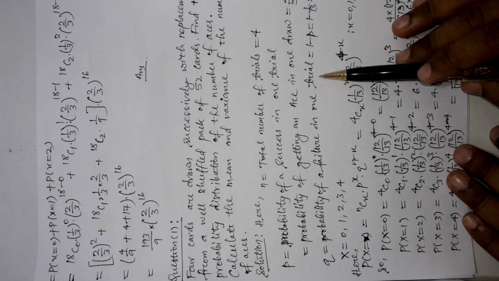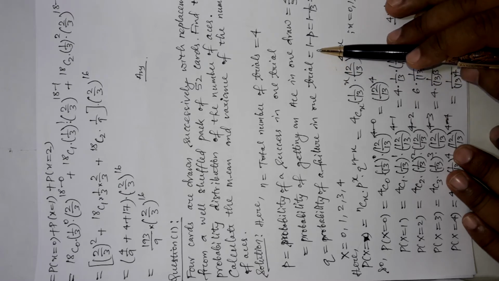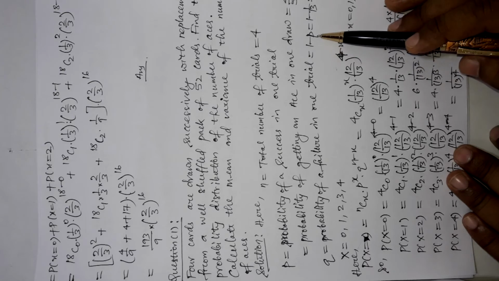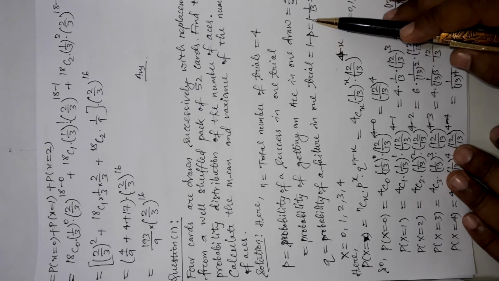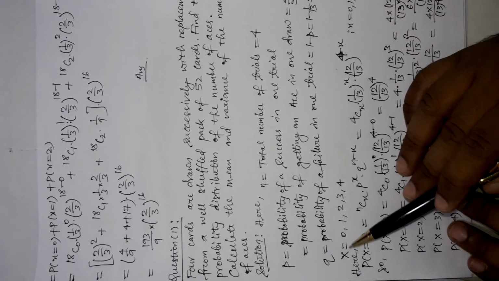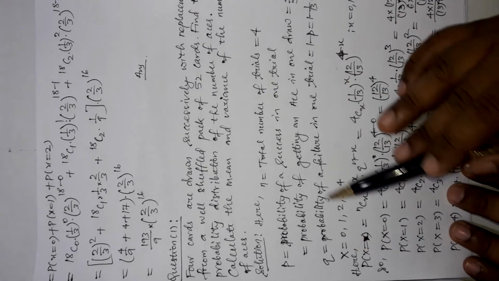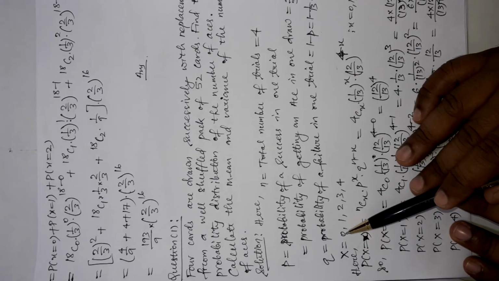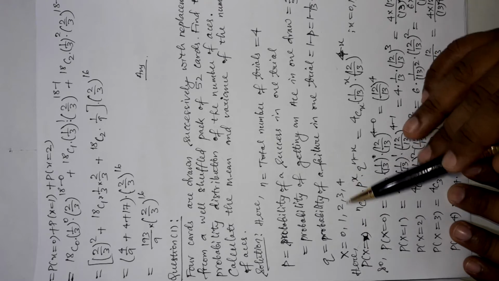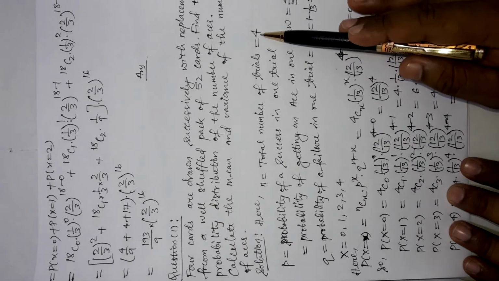Now the probability of not getting an ace is 1 minus p, as the formula we discussed earlier, which is 1 minus 1 by 13, that is 12 by 13. Here the random variable which represents the number of successes will be as always 0, 1, 2 up to n, which is 0, 1, 2, 3 and 4, because the value of n is 4 here.